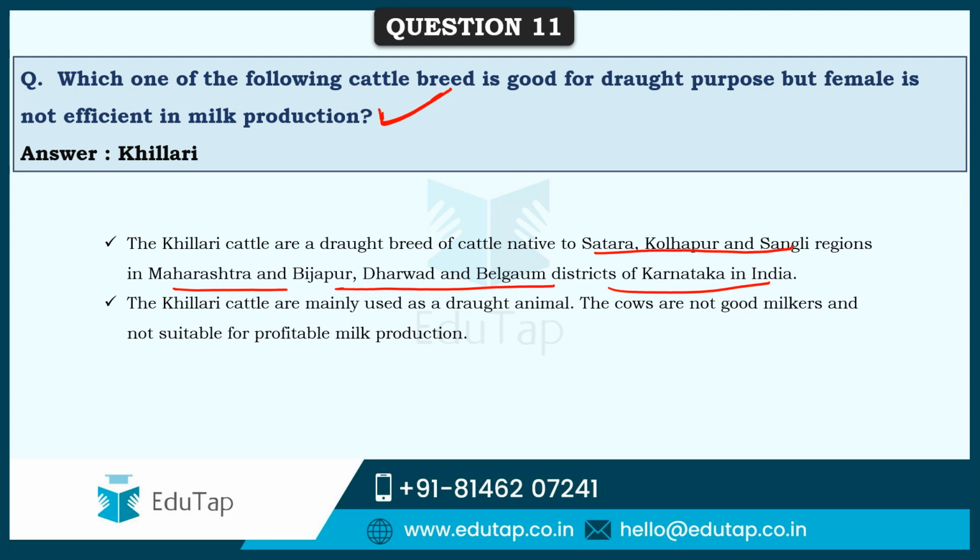Though they are suitable for draught purpose, that is various work purposes, the cows are not good milkers, hence they are not suitable for raising for commercial milk production purposes.